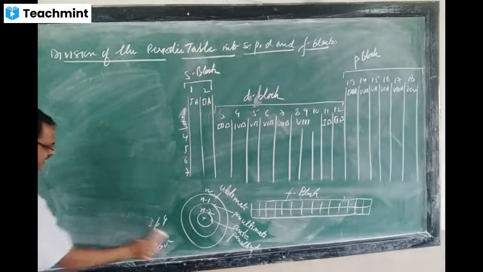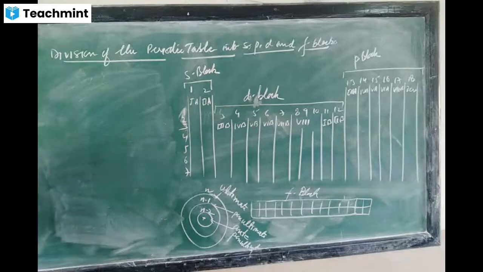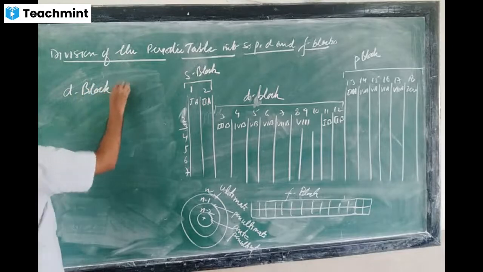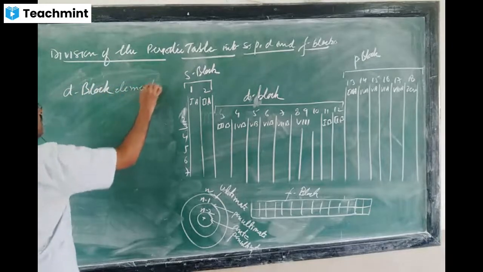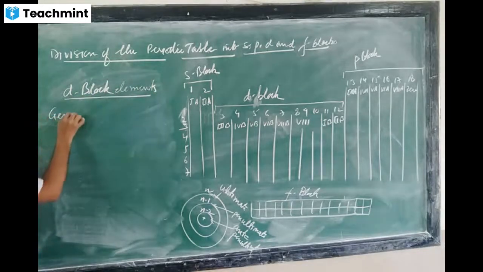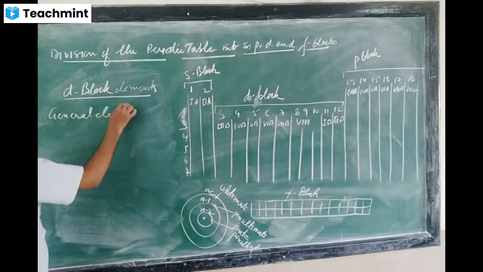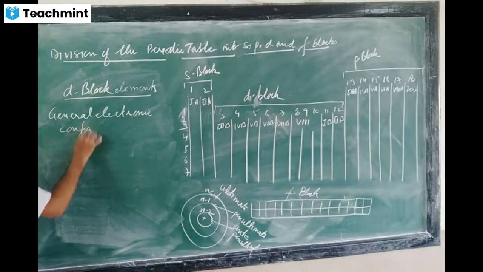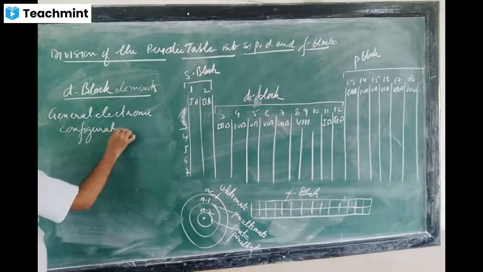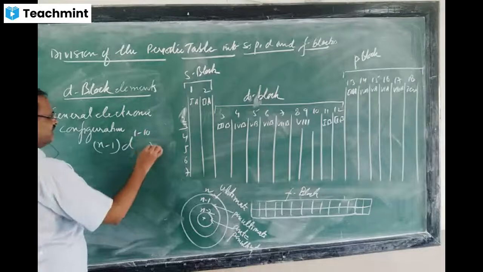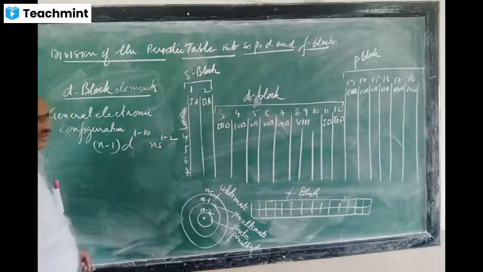Now the next one is D block elements. First of all, the general electronic configuration: (n-1)d 1 to 10, ns 1 to 2.